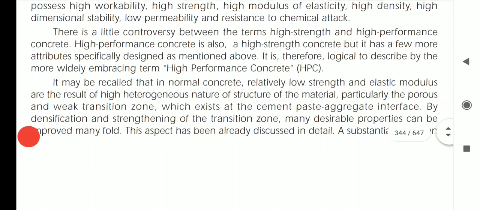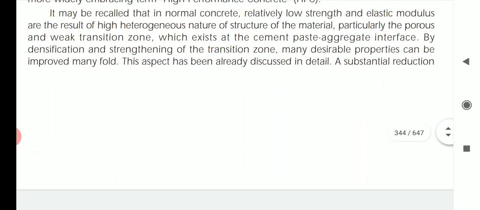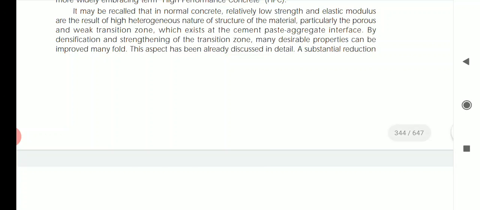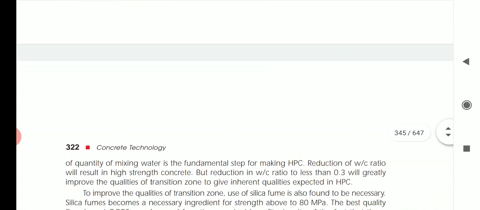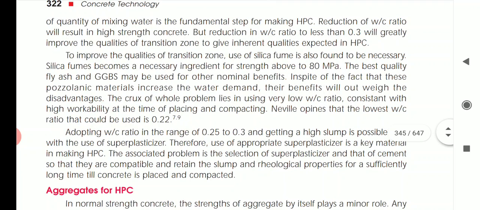It may be recalled that normal concrete's relatively low strength and elastic modulus are the result of the highly heterogeneous nature of the structure of the material, particularly the porous and weak transition zone which exists at the cement paste aggregate interface. By the densification and strengthening of the transition zone, many desirable properties can be improved manifold. This aspect has been already discussed in detail. A substantial reduction of the quantity of mixing water is the fundamental step for making high performance concrete.